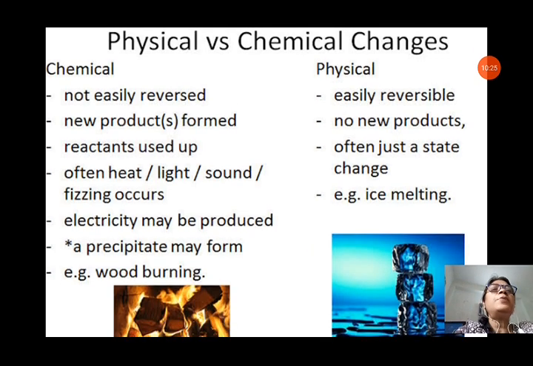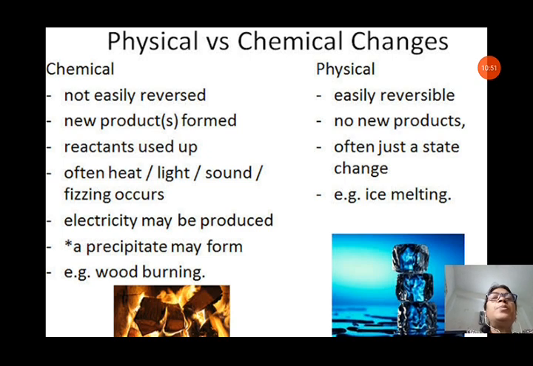So let us see about the difference also. Not easily reversed, chemical change properties will not be easily reversed. Physical changes are reversible. New products are formed in chemical changes. In physical change, no new products are formed. Reactants are used up in chemical change, while in physical change it is often just a state change. Often heat, light, sound, freezing occurs. In physical change, nothing. Electricity may be produced in some cases.